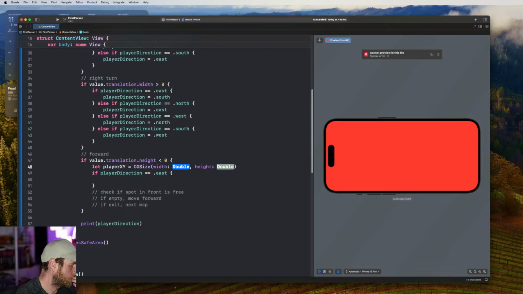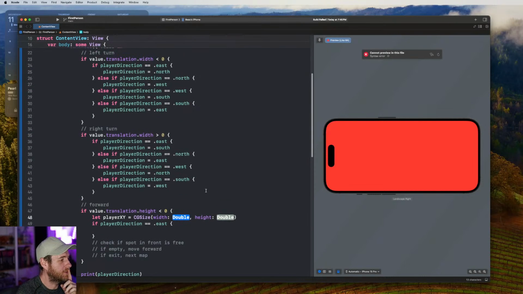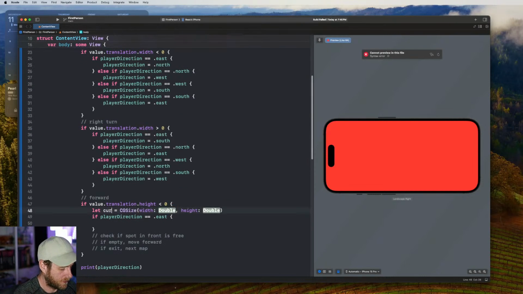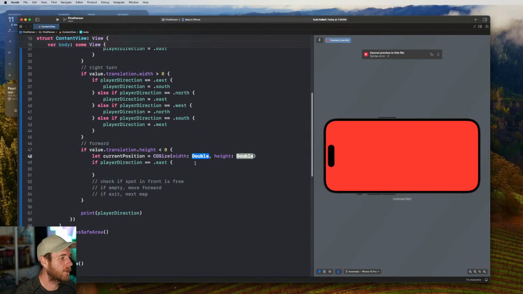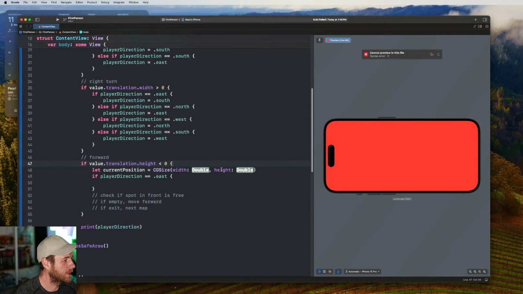We'll use a size value, so we've got x and y. Okay, thinking. So we need to get the current position from the user. Current position, and then we got to iterate over the grid and find where they are, right?